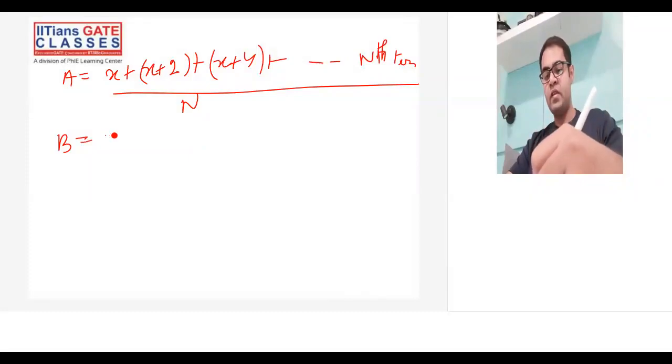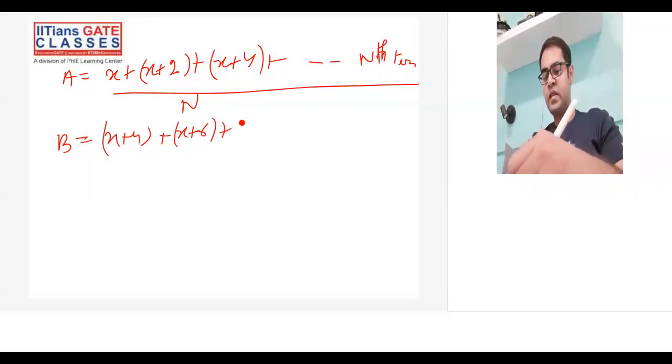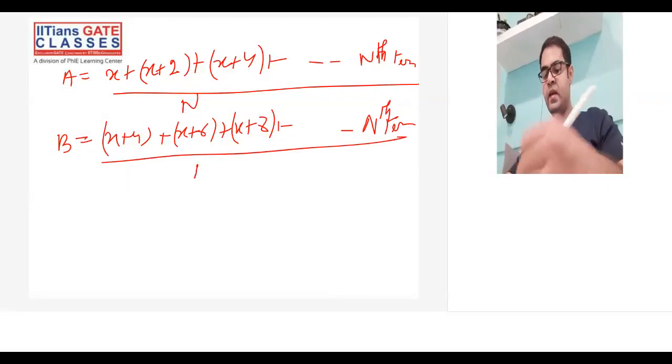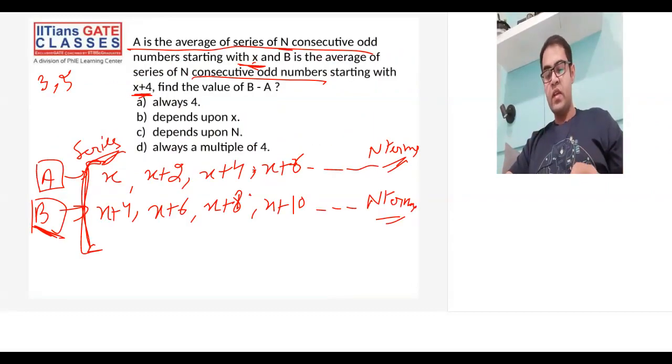Similarly, if you write for B, this will be x plus 4 plus x plus 6 plus x plus 8 up to the nth term, divided by n terms. Now they are saying, find what is B minus A.